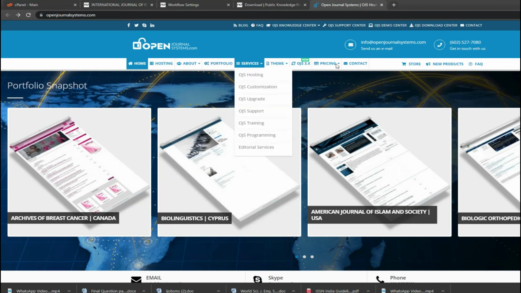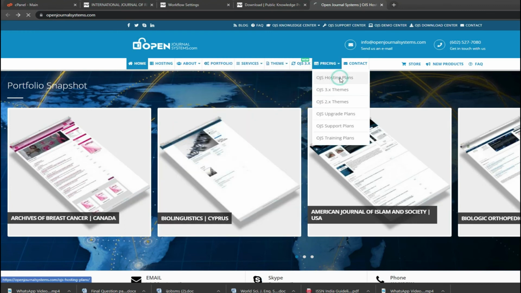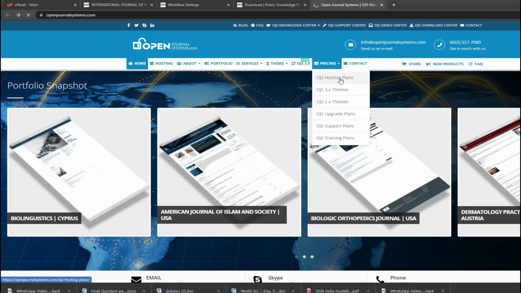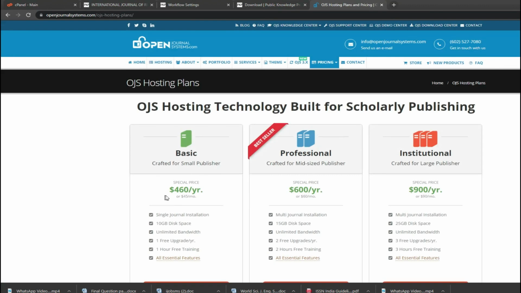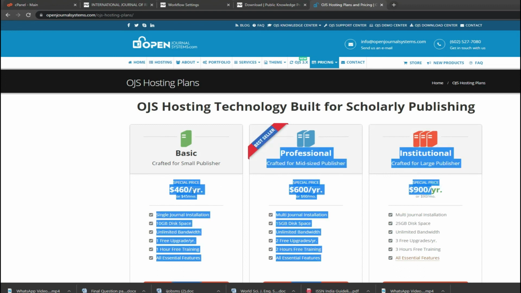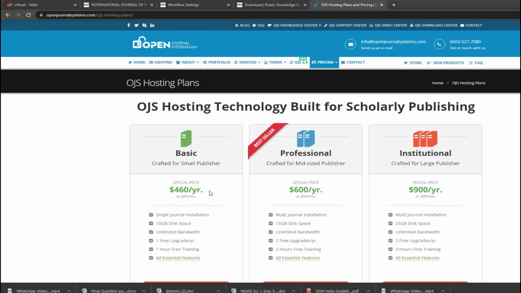So if we go for the pricing of it, OJS hosting plans, and I was surprised to know, my God, see the rate they are charging for the OJS system, which is completely free. They will give you a minor host.